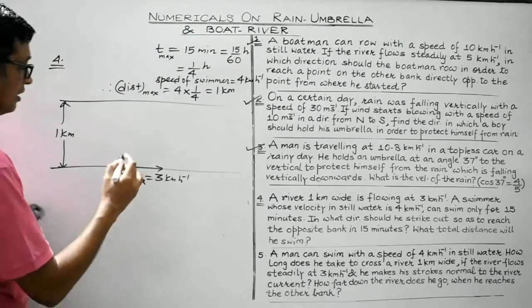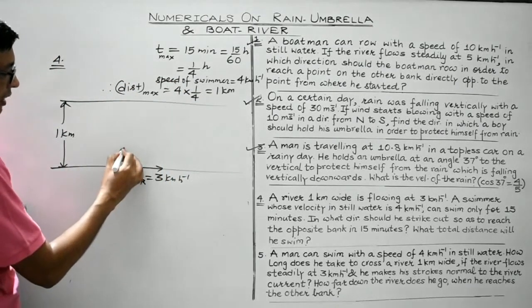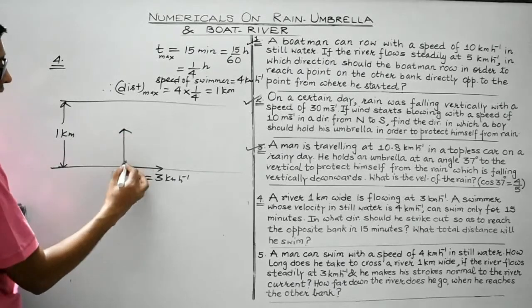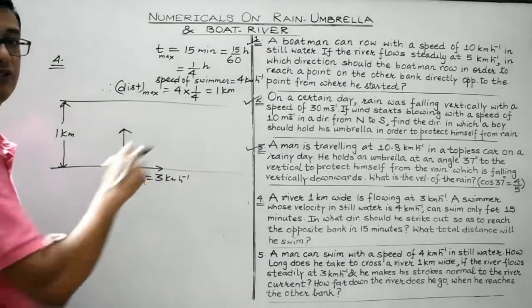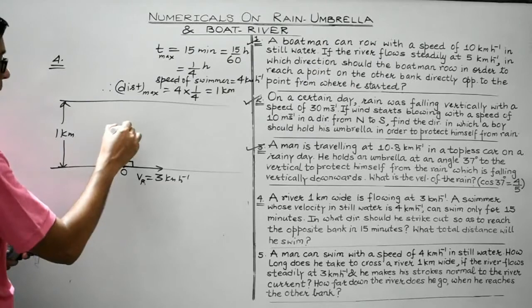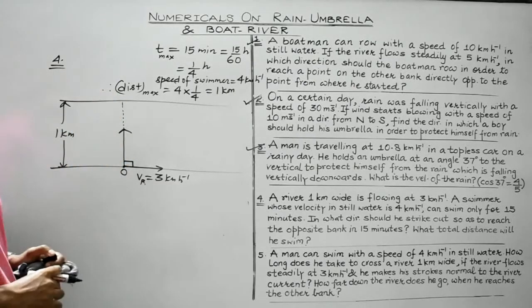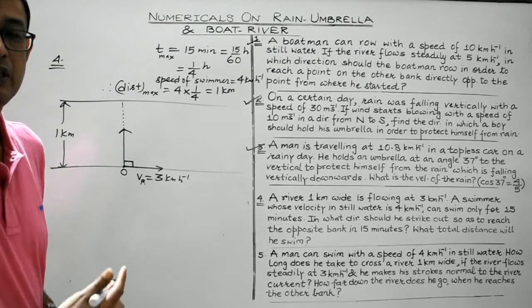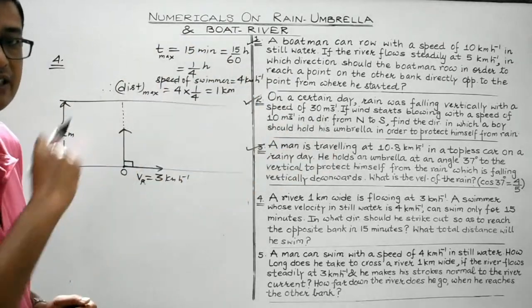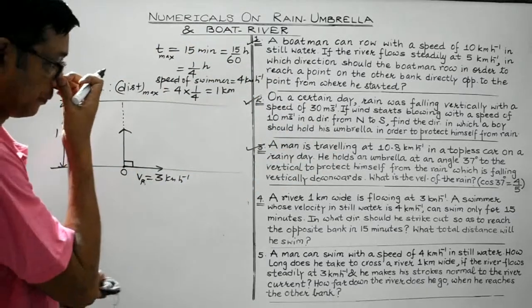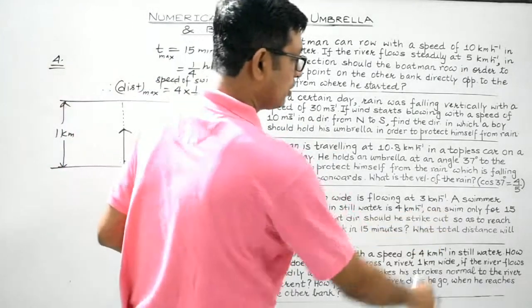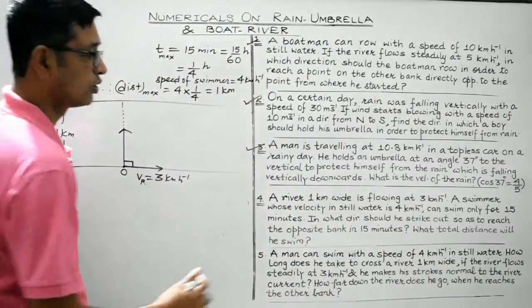For that, he needs to swim exactly making an angle of 90 degrees with the flow of the river, that is in a perpendicular direction. Isn't it? It is only then he will be able to reach the other side. So, in what direction should he strike out so as to reach the opposite bank?